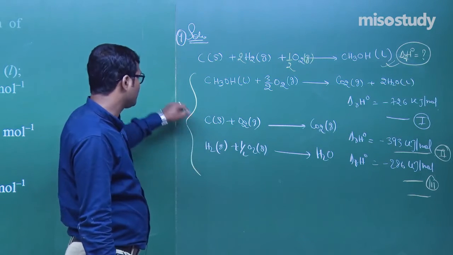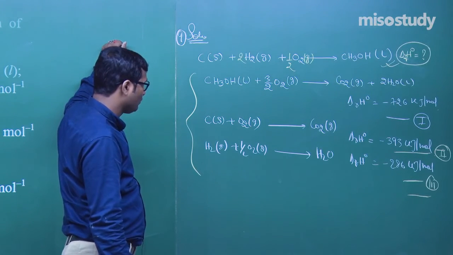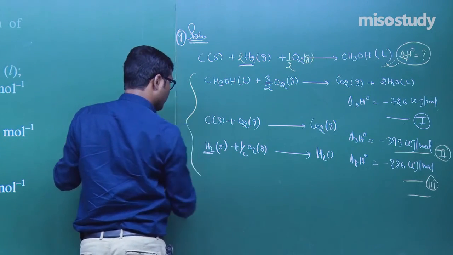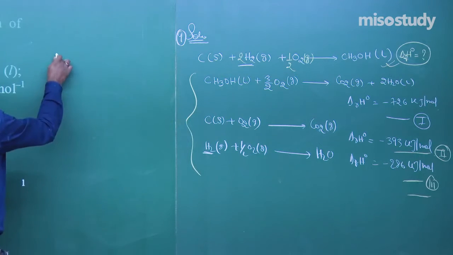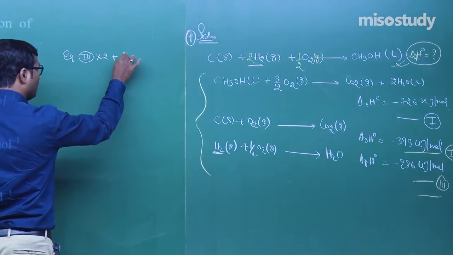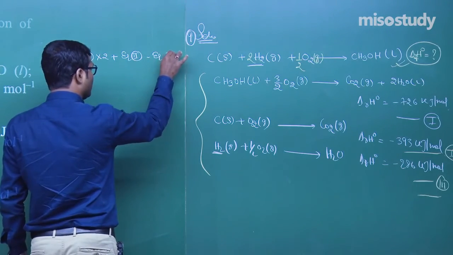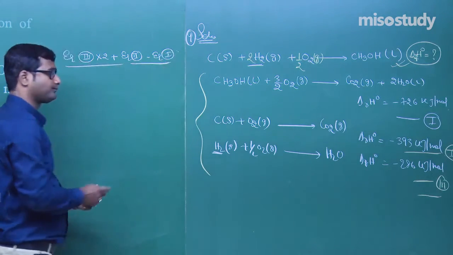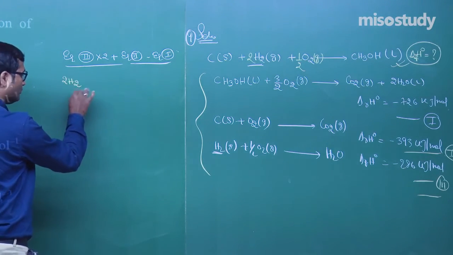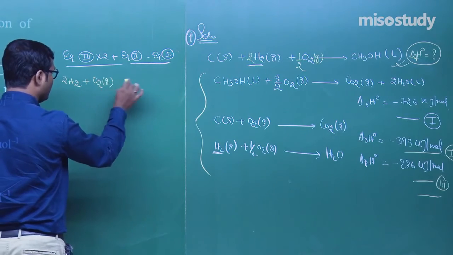Equation 2, C plus O2, and divide it by equation 1. Equation 3 has H2 one time, here is H2 2 times, better to multiply by 2. Now the term is equation 3 multiplied by 2 plus equation 2 minus equation 1. Let's check, am I right or wrong? 2H2 plus half O2 into 2, that is O2, gives you 2H2O.